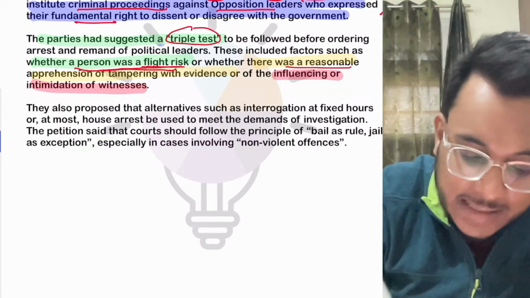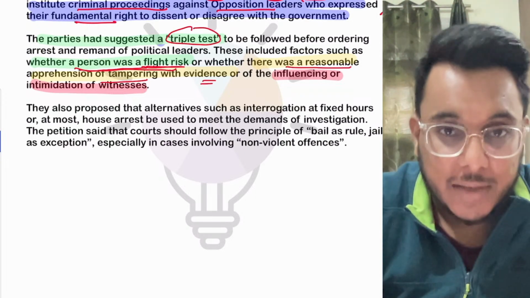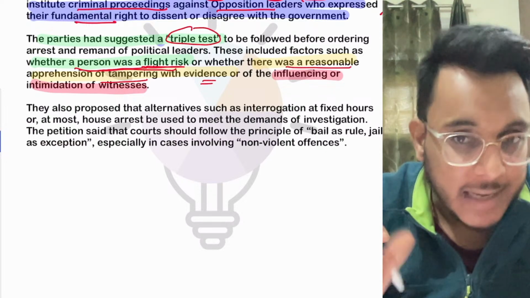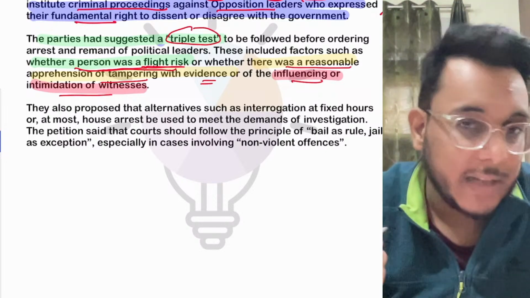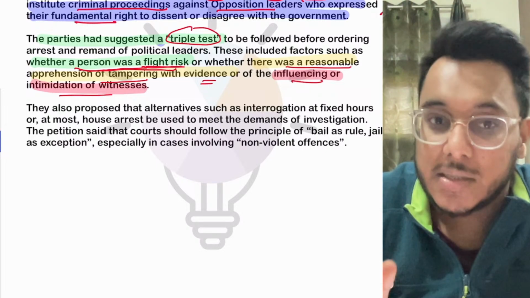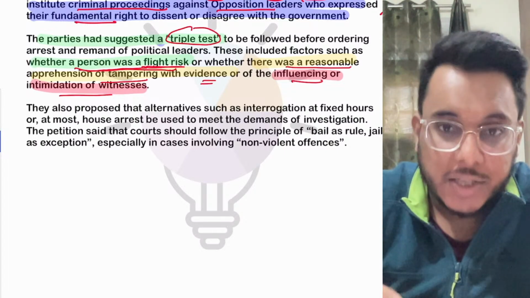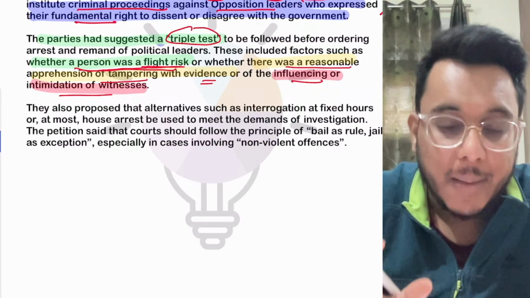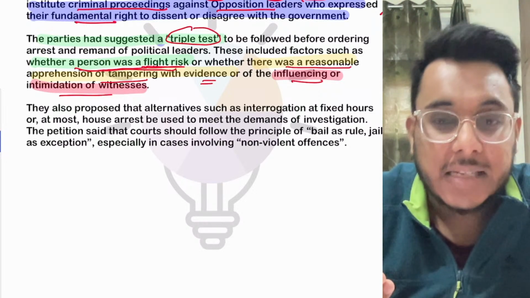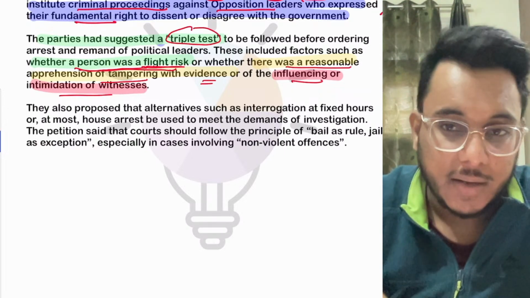Then, is there a reasonable apprehension of tampering with evidence? Can that person tamper with the evidence if you leave him free? If yes, then you can arrest. Third, influencing or intimidating witnesses. If that person will be out and will influence the witness, if yes, then you can arrest. So only in these three conditions should an MP or MLA be arrested. Otherwise, they should not be arrested, because CBI and ED are deliberately arresting them because they are critical of the government. This protection they wanted.